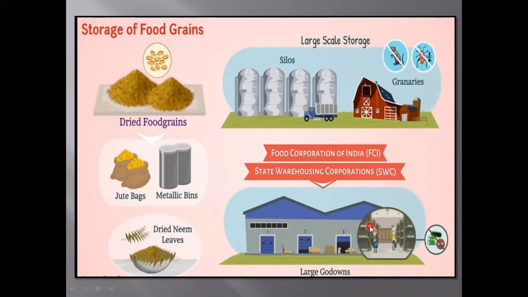So here we have finished. Okay, so many steps were there. First we prepared the soil, then sowing, then adding manure and fertilizer. How can we irrigate? The modern methods of irrigation. After irrigation we harvested. Then threshing, we separated the grains. Then we stored all the grains in silos, granaries, and FCI and SWC godowns.